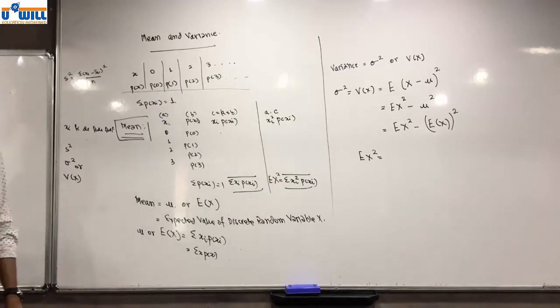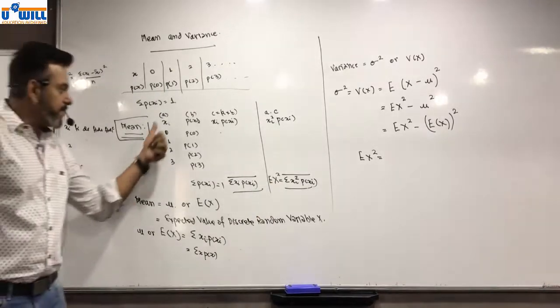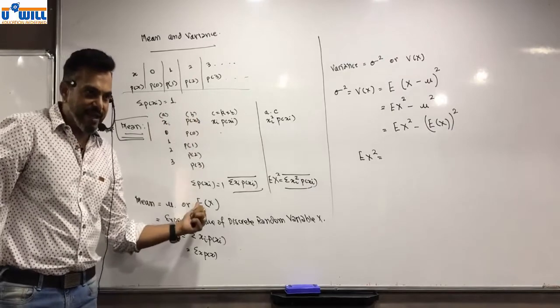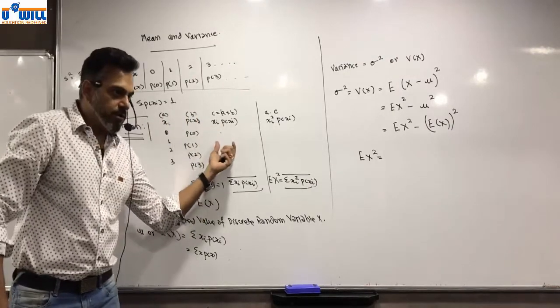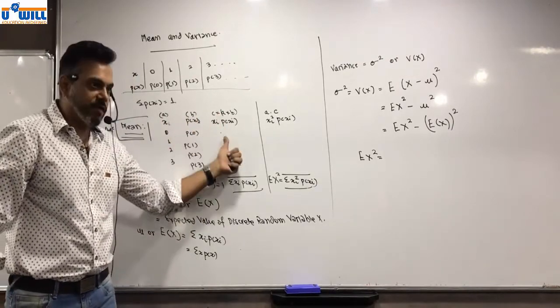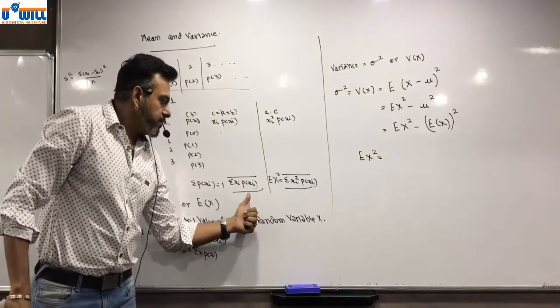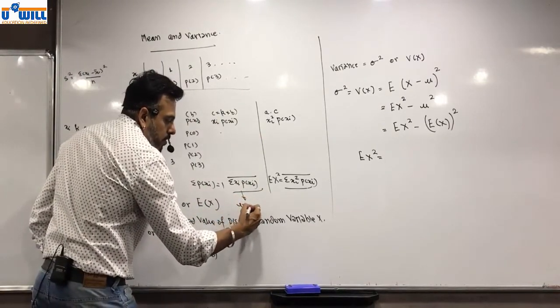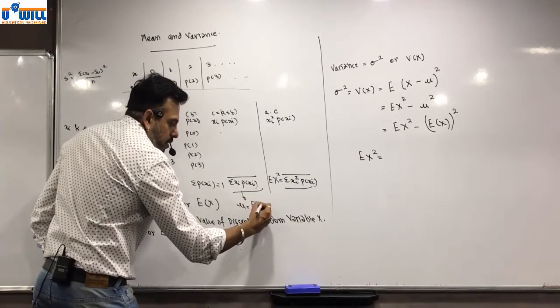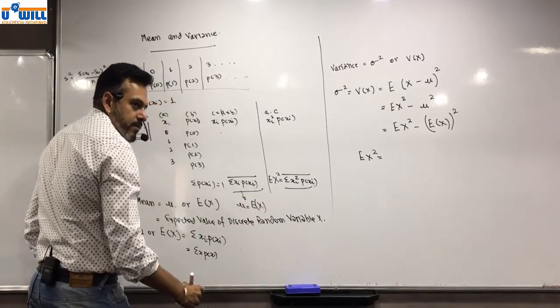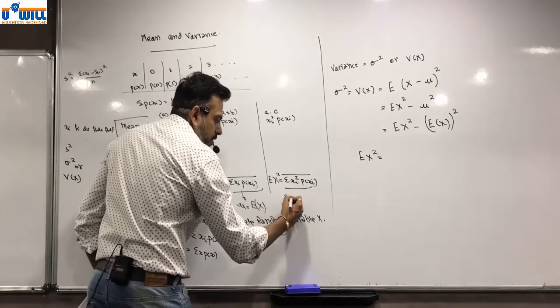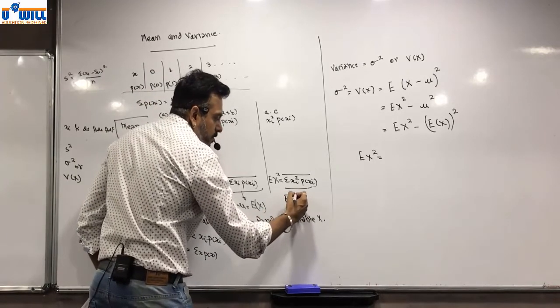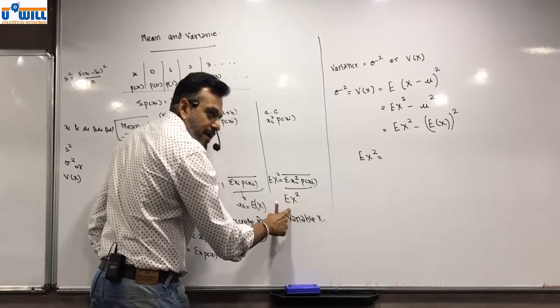So what you have to find if a sum is given? You have to find out xi, pxi, multiply both, then multiply a into c, do the totals. This will be your mu or E of x. This will be E of expected value of x square.